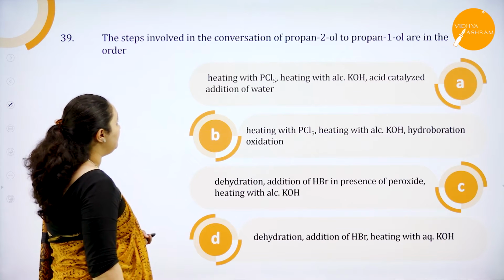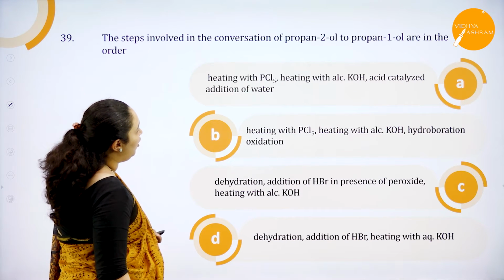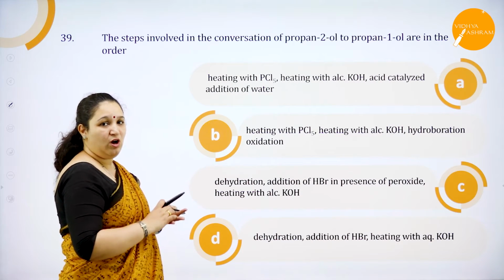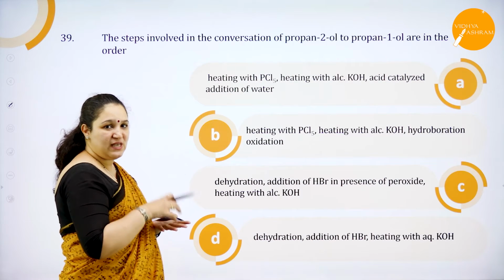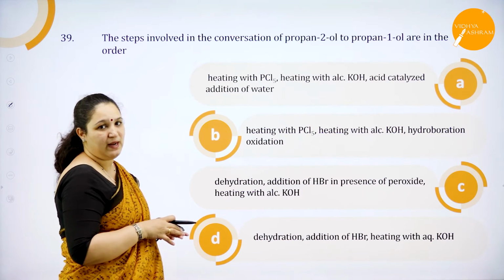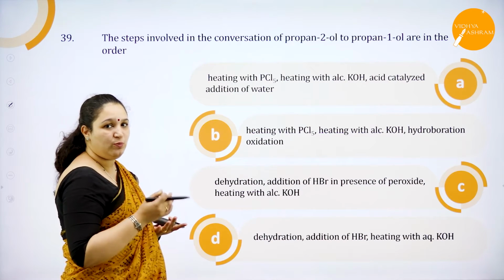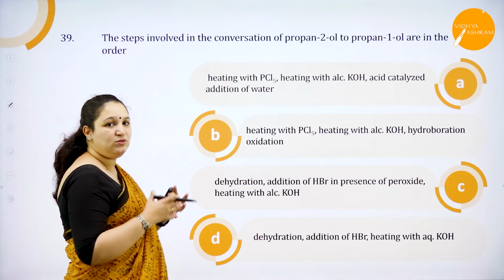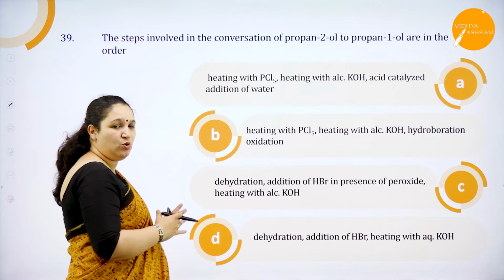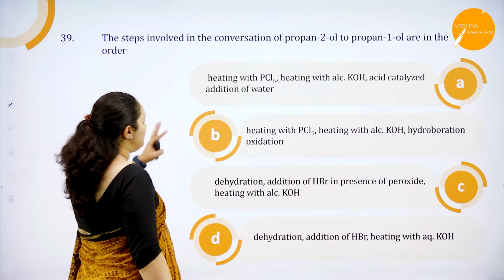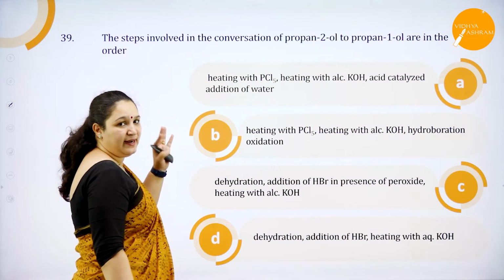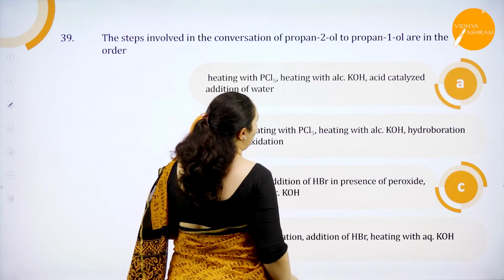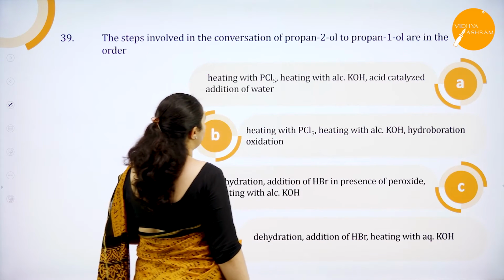The steps involved in conversion of propan-2-ol to propan-1-ol. So you are supposed to change the position of the OH group from the second carbon atom to the first carbon atom. So propan-2-ol you have to convert into propan-1-ol. They have given you the series of reactions which can happen to convert propan-2-ol to propan-1-ol. So we'll have a look at what it is and try to analyze and come to the correct answer. Heating with PCl5, heating with alcoholic KOH, acid catalyzed addition of water.